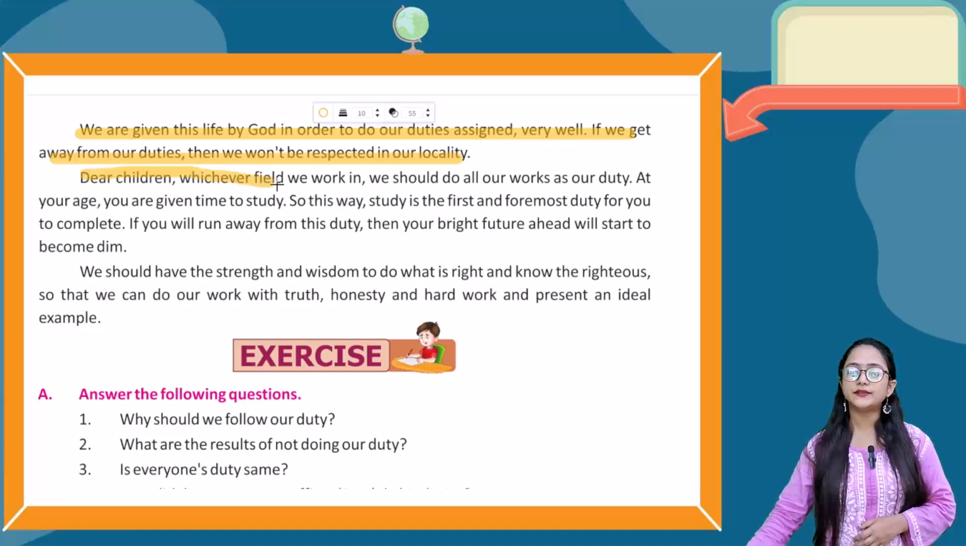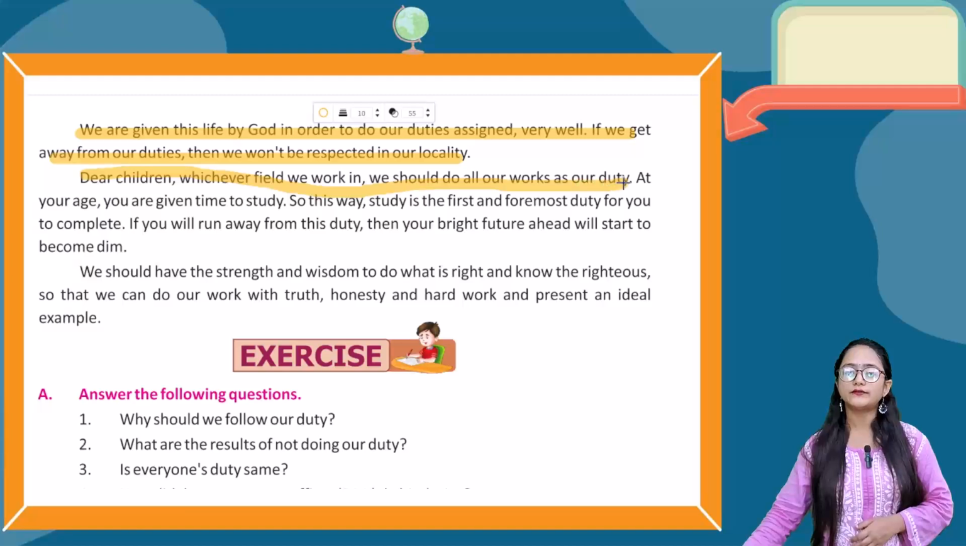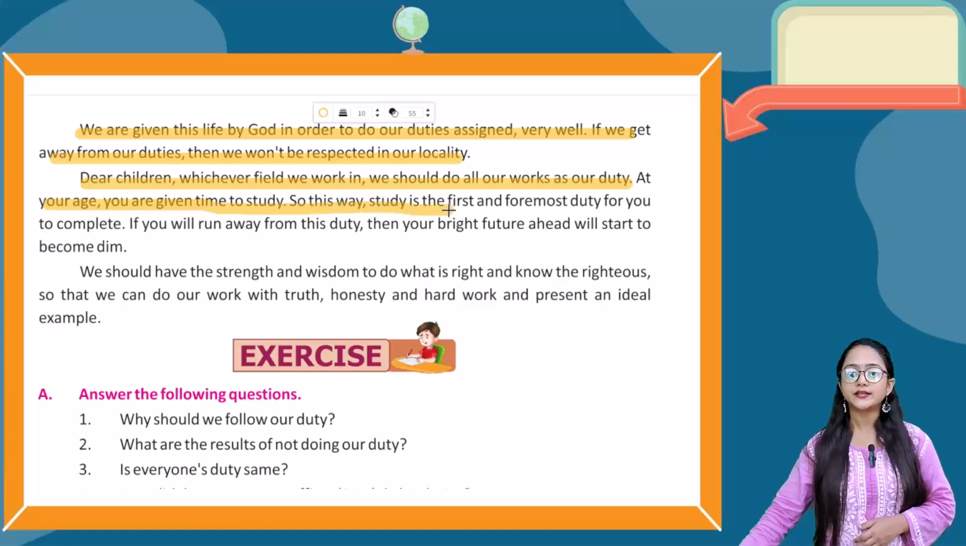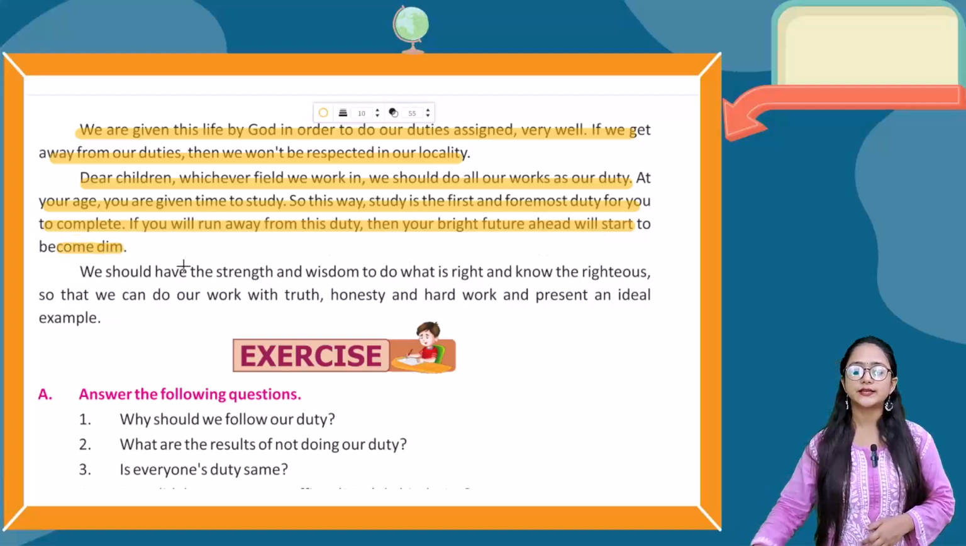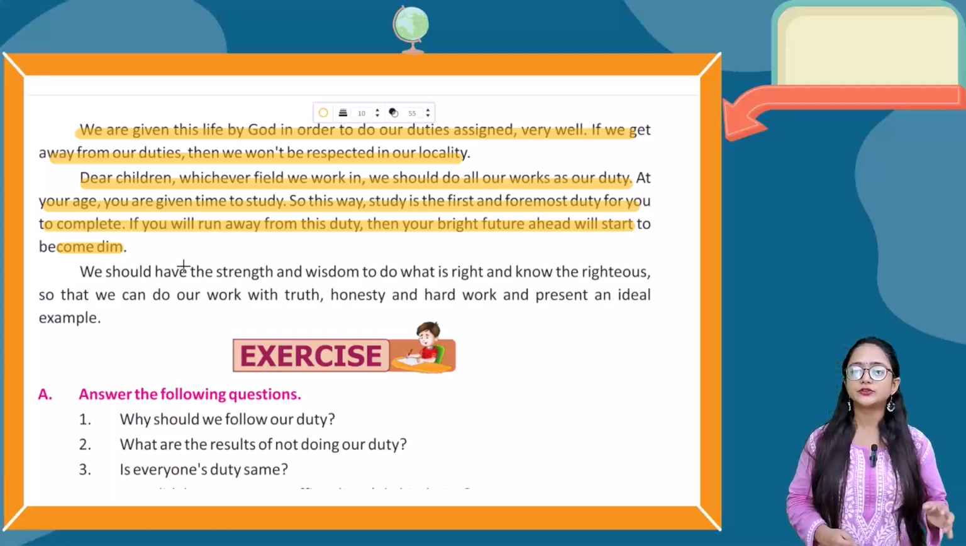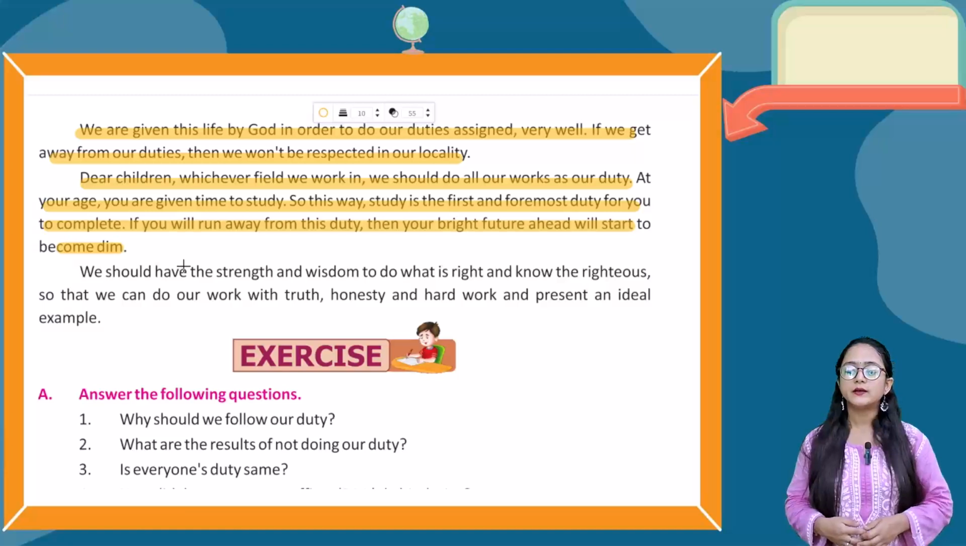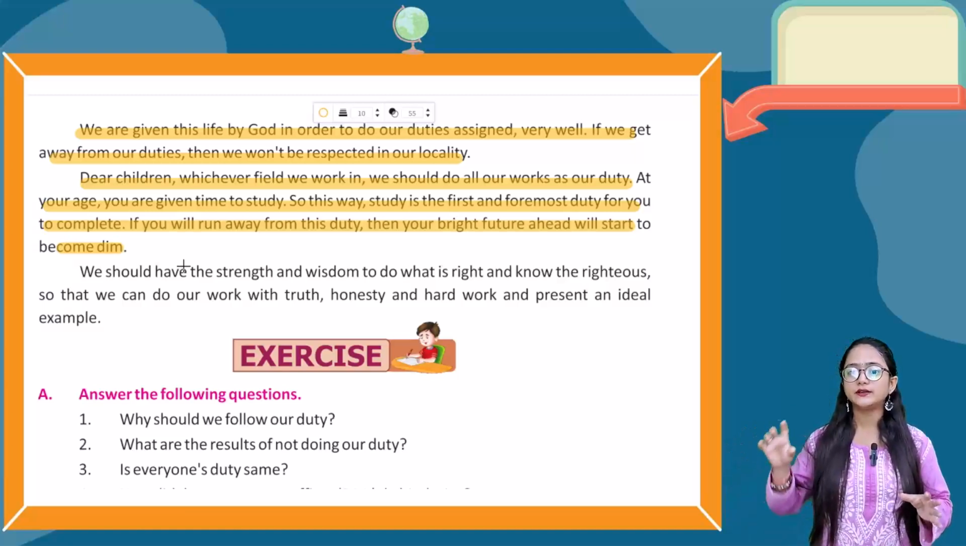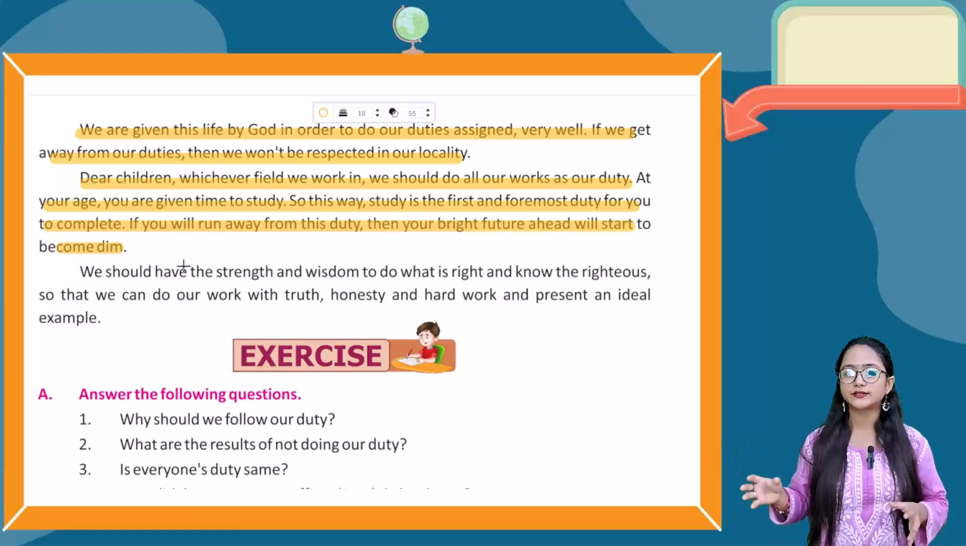Dear children, whichever field we work in, we should do all our works as our duty. At your age, you are given the time to study, so study is the first and foremost duty for you to complete. If you run away from this duty, then your bright future ahead will start to become dim. So you should perform your duty very well. Your first and foremost duty is to study well, because studies will create a bright future, and if you are not interested in studies, then your future will become dim.